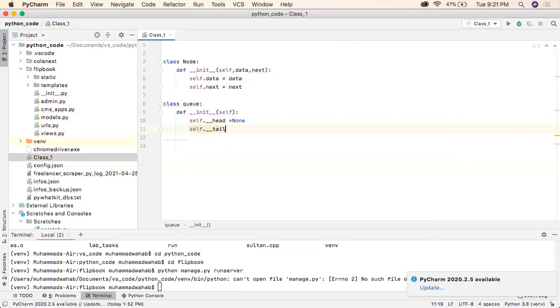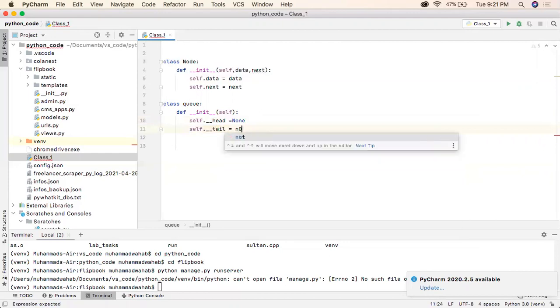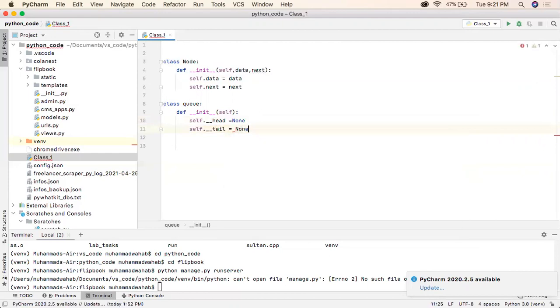Now the purpose of creating two parts is that the head will be pointing to the first element and the tail is storing the value of the last element. So I don't have to go through a loop. For example, if I want to insert the value at the last, I have to find the place where the head's next part becomes equal to null.